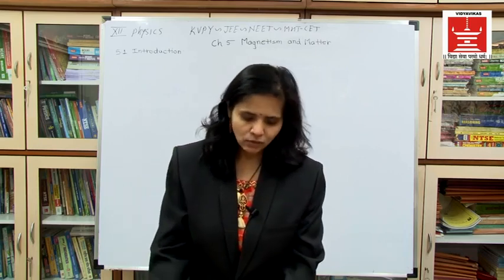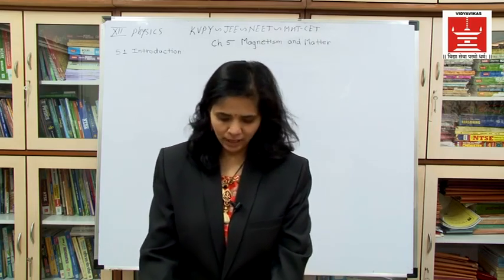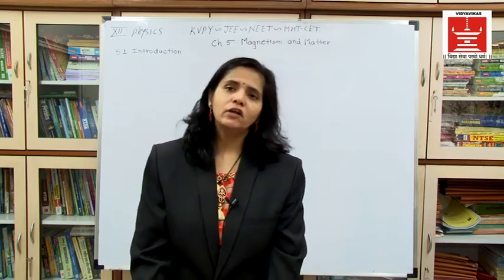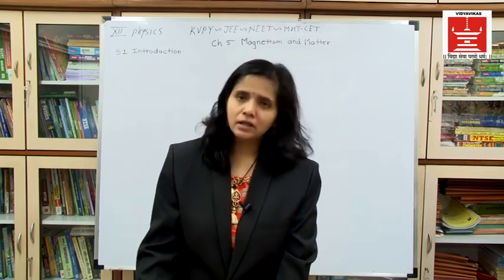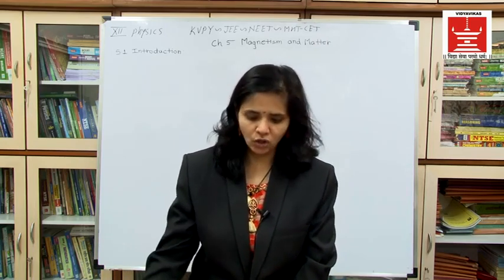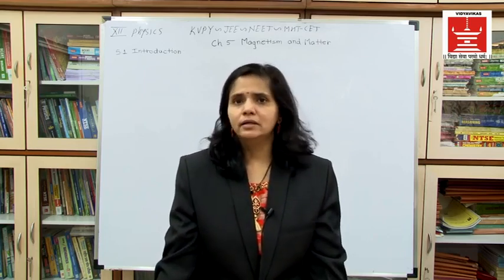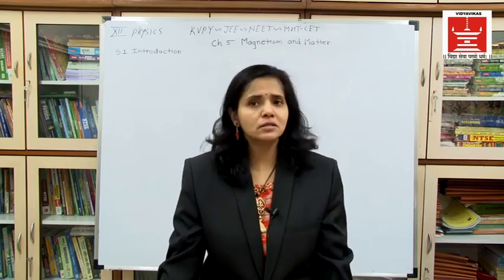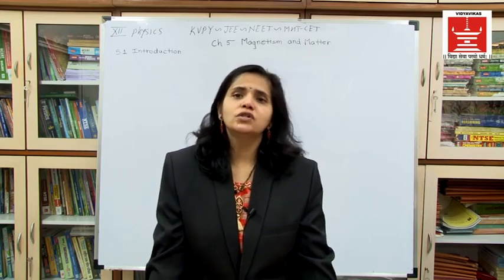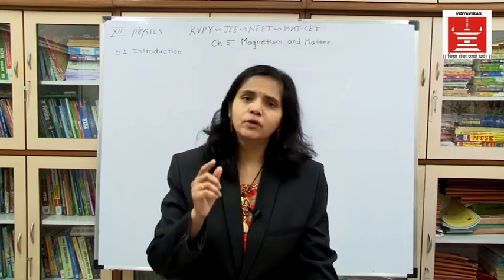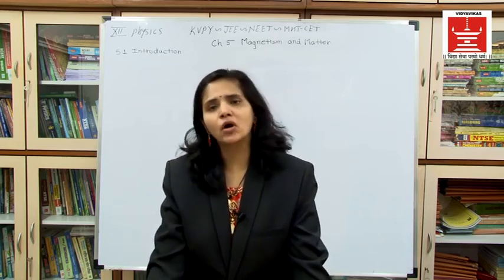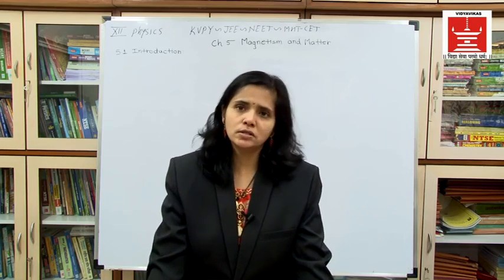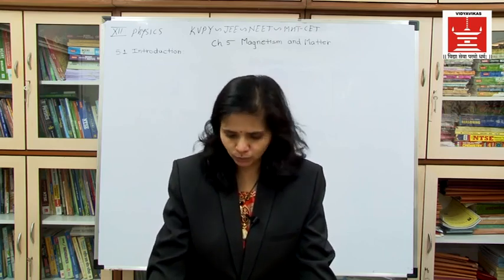Now some ideas regarding magnetism: the earth behaves as a magnet with a magnetic field pointing from approximately geographic south to the geographic north pole. When a bar magnet is freely suspended, it gets oriented along the north-south direction. The tip which is pointing towards the north we call the north pole, and the tip which is pointing toward the south we call the south pole.